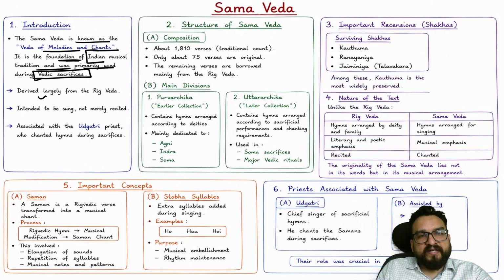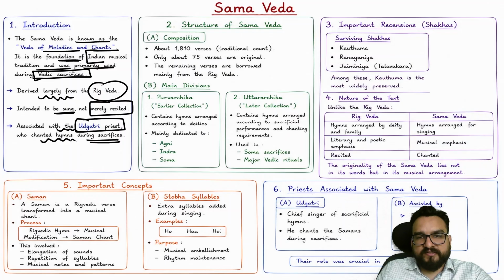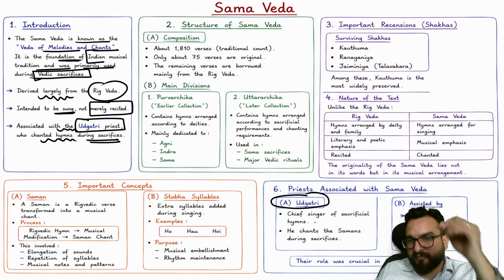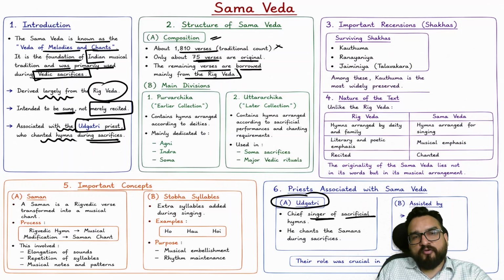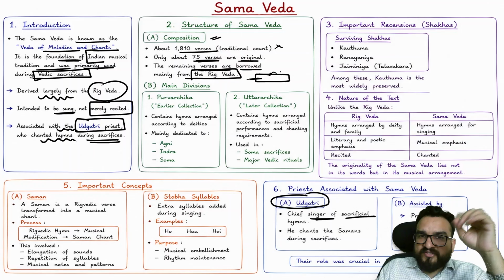Now you will be finding it is largely derived from Rigveda, intended to be sung, not merely recited, associated with the Udgatri priest, who chanted hymns during sacrifices. The Udgatri is the chief singer of sacrificial hymns. Now if you see the structure and composition, no need to learn this, but there are 1810 verses. Only about 75 verses are original. The remaining verses are borrowed mainly from the Rigved. You will find the Rigvedic hymn, and then it will be chanted in a certain way.